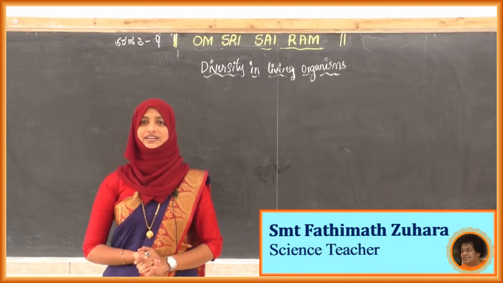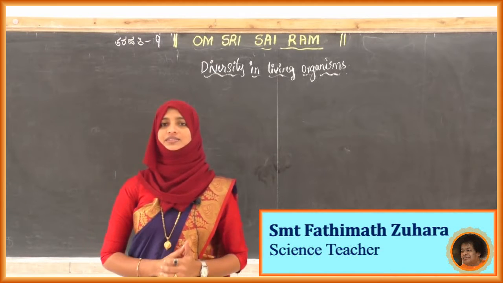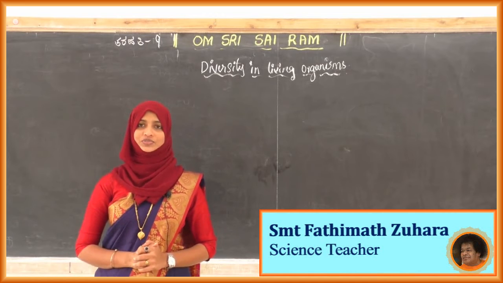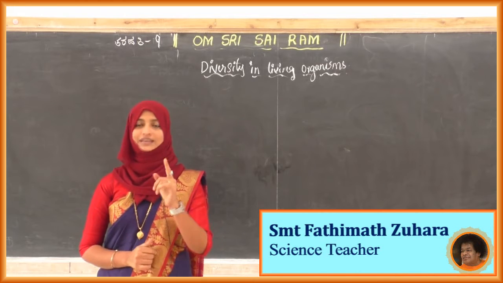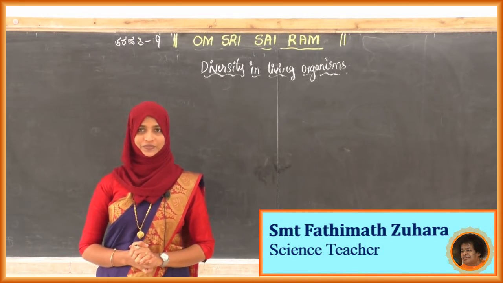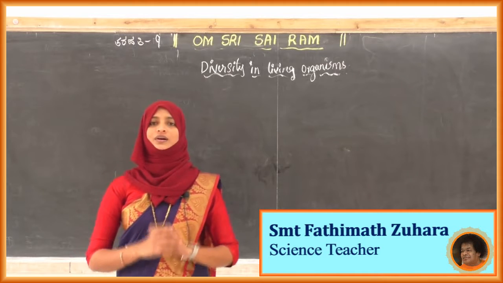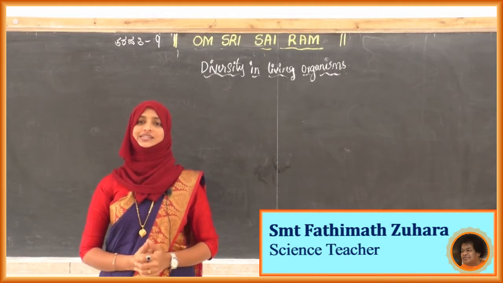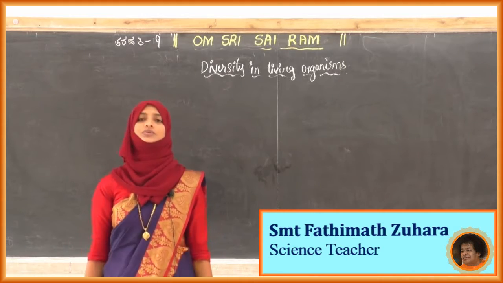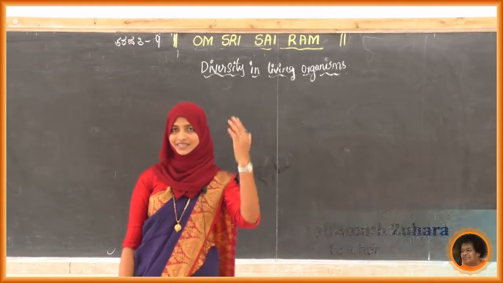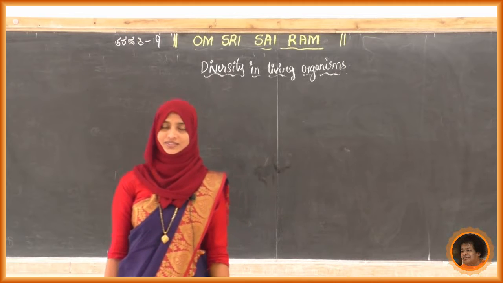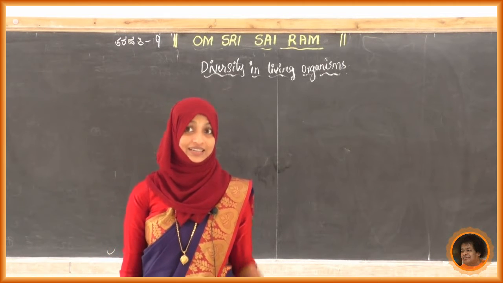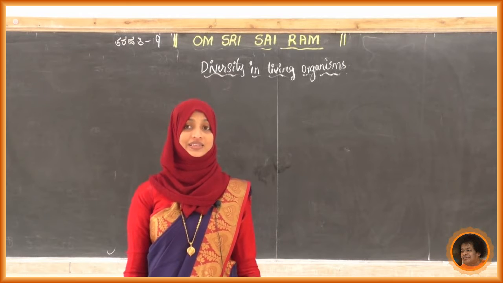Yes, in the previous class we discussed some of the subgroups, that is, some of the subphyla in the chapter Diversity in Living Organisms. So what are the different categories we have studied till now? Just recall and list them out. In the last class, which ones did we discuss?